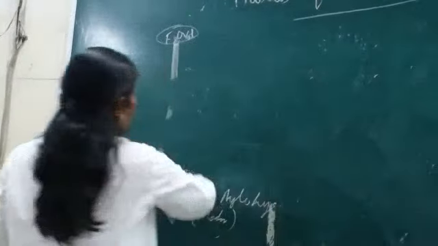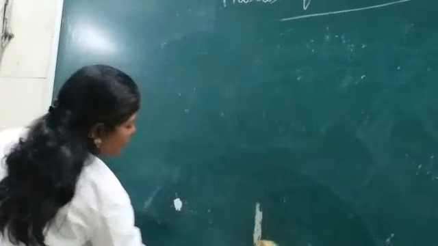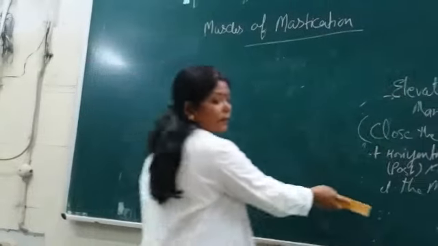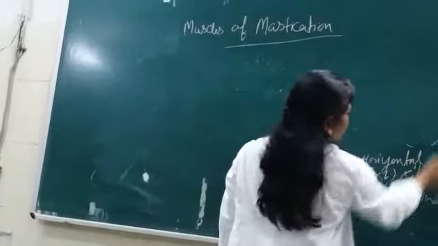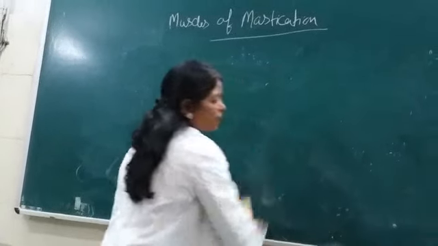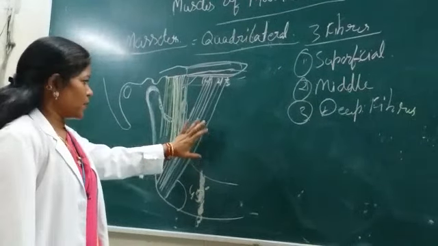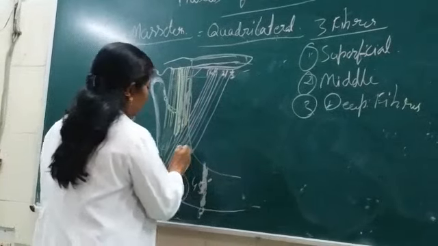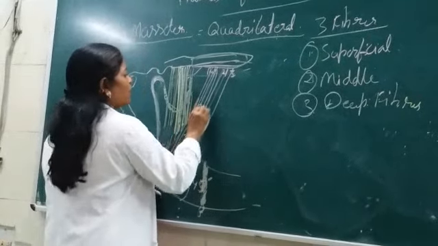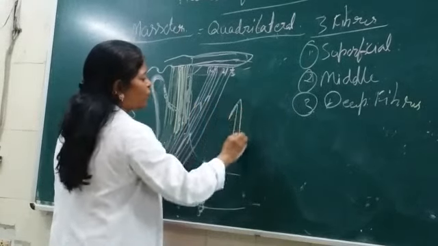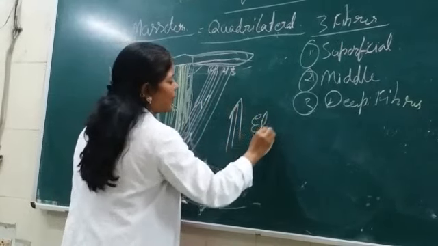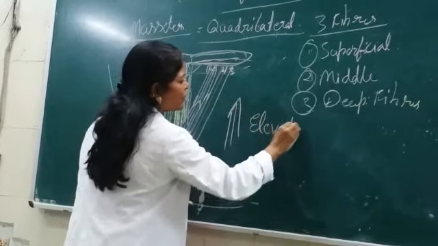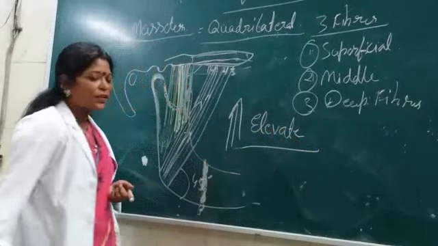Now come to the second muscle of mastication, that is the masseter muscle. What will be the action of this? Look here, what will be the direction? All the fibers, what will they do? They will elevate the depressed mandible.